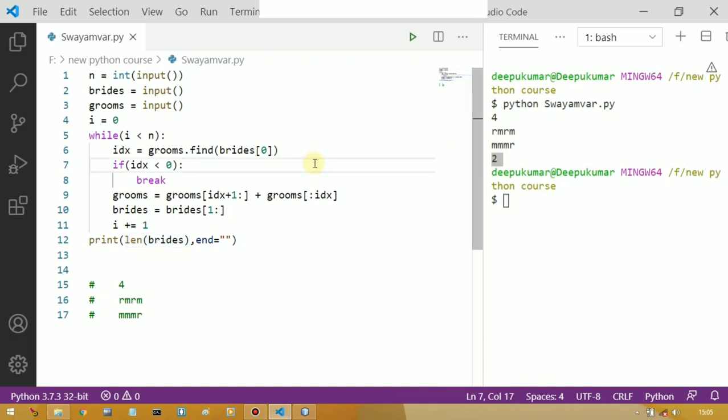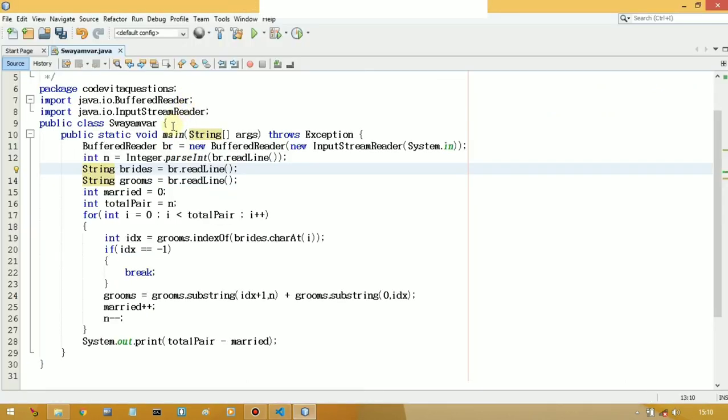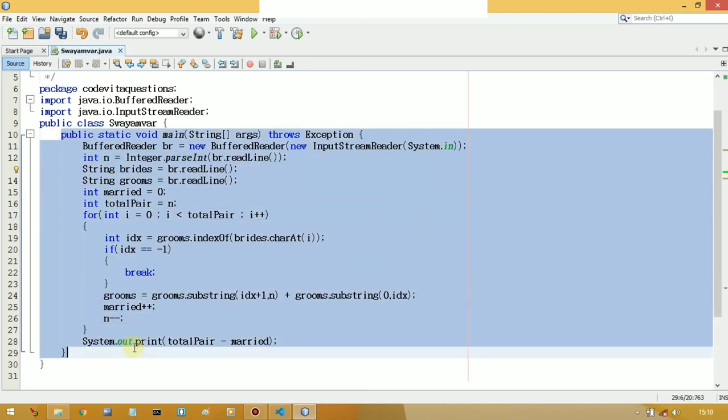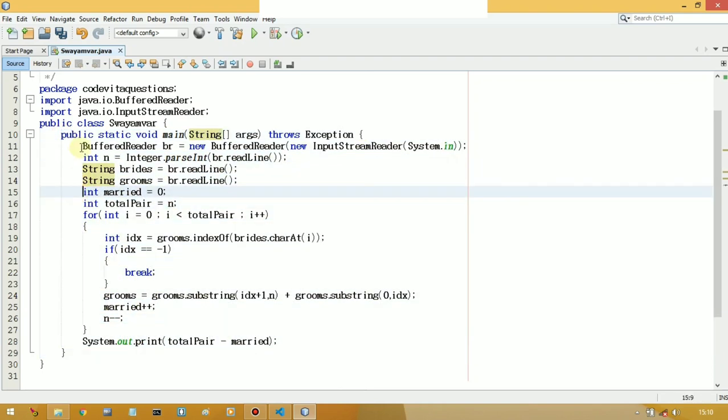Okay, so let me show the code in Java also. Now come to the Java code. Here I am using the logic which I explained in the steps section. I am taking input using BufferedReader, you can take input using the Scanner class also. First we take the value of n, then brides, and then grooms. We initialize a variable married as 0, and we take a variable totalPair and initialize it with n. Then we iterate a loop from i equal to 0 to i less than totalPair.